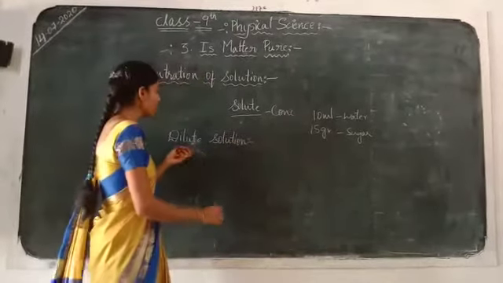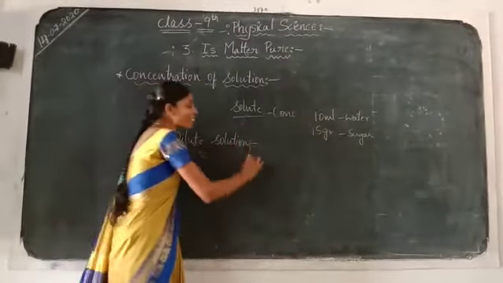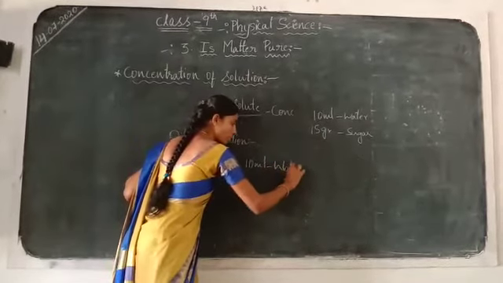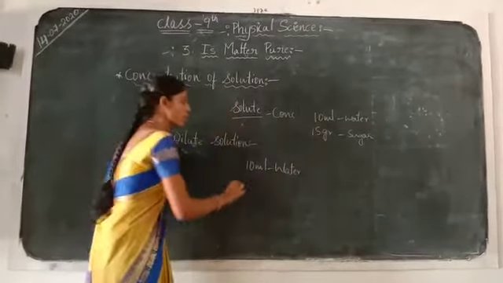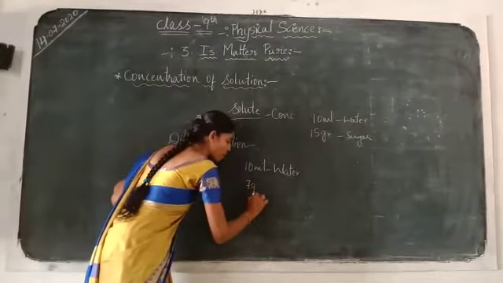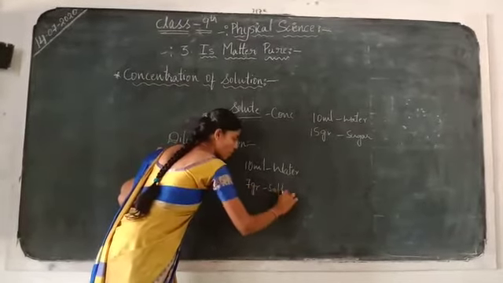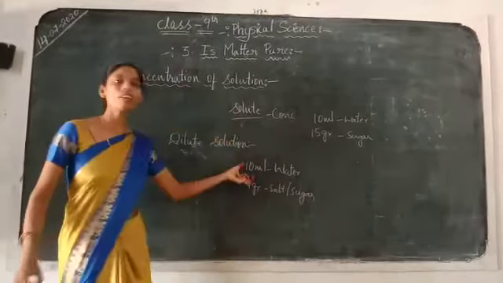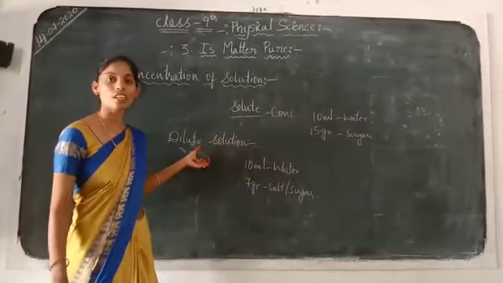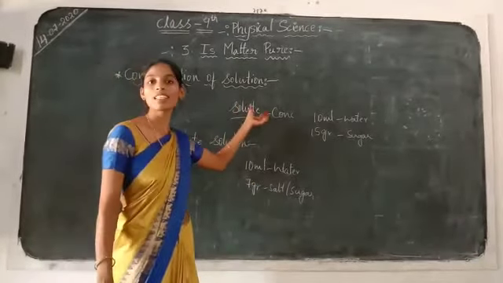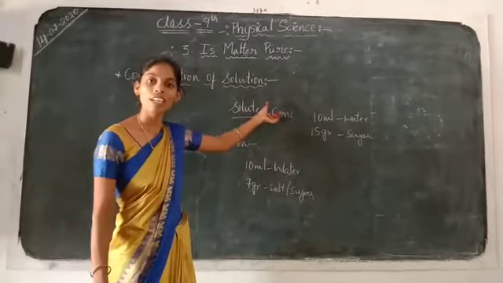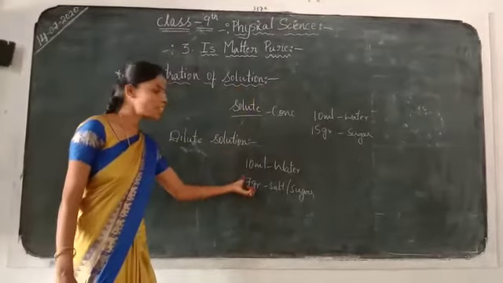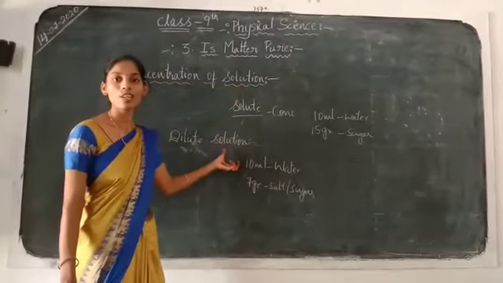Coming to a dilute solution, if we are taking 10 ml of water, the amount of solute particles may be 7 grams of salt or sugar. Then the solution will be called a dilute solution. If the amount of solute particles is high, then we say concentrated solutions, whereas if it is less in quantity, then we say dilute solutions.